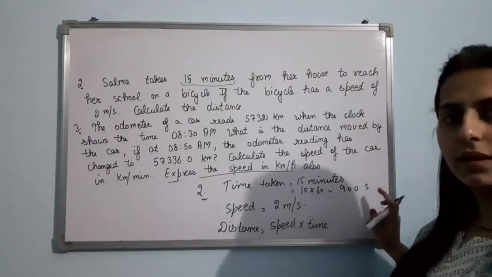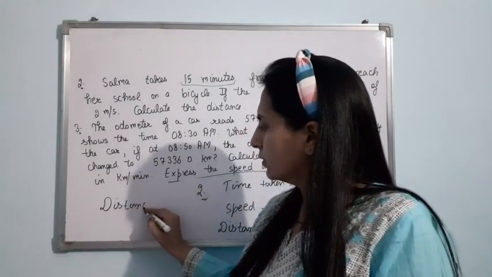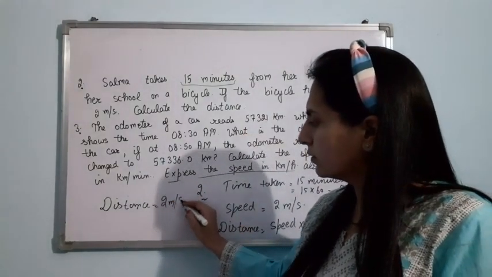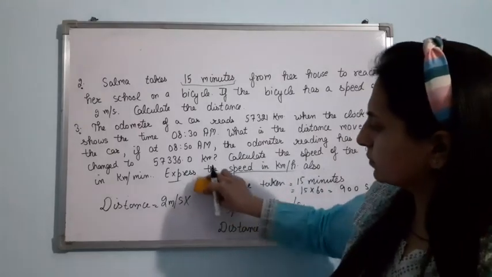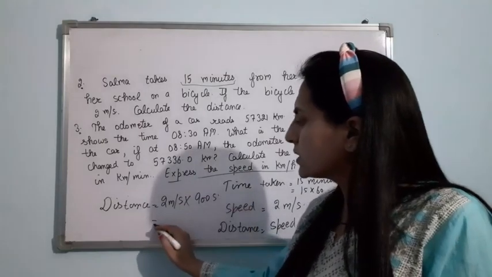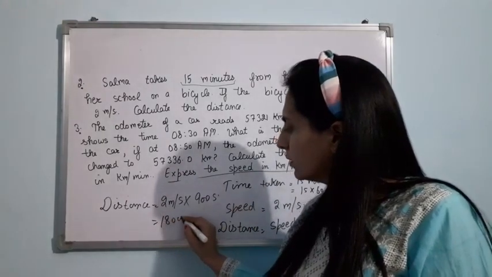Time is 900 seconds. So distance comes out to be 2 into 900, 1800 meter.